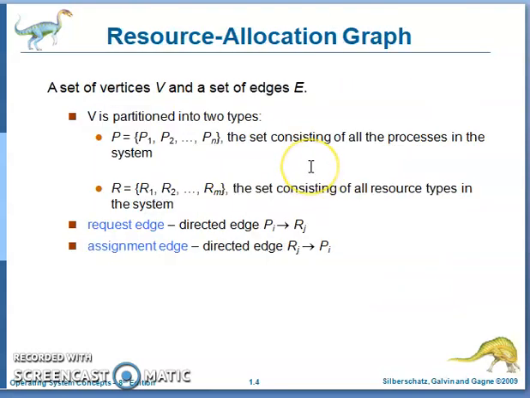Next, the resource allocation graph. This graph is used for detection of deadlock. Within this resource allocation graph, there are several vertices and edges. Vertices are of 2 types: one is the processes, the second is the resources. Edges are of 2 types. A request edge is a directed edge from process to resource. An assignment edge is also a directed edge, from resource to process.